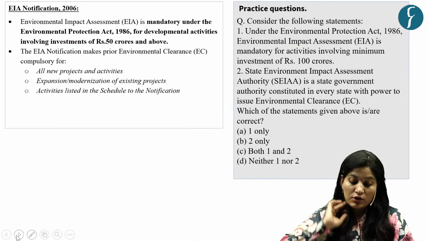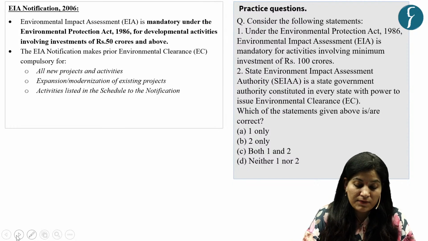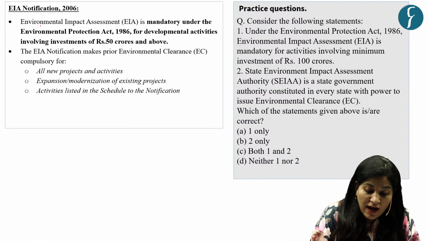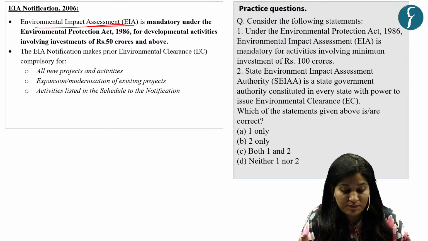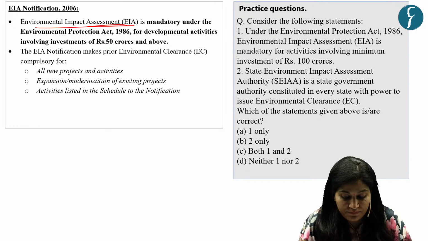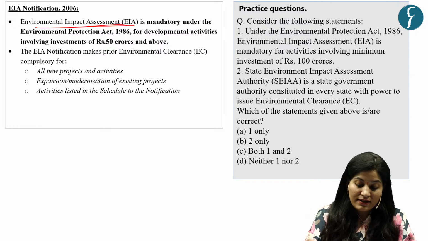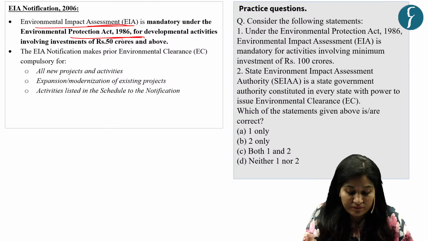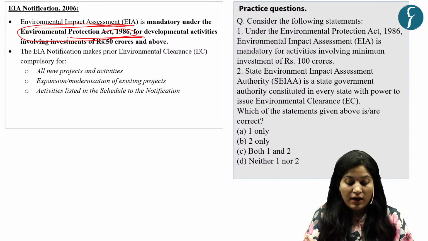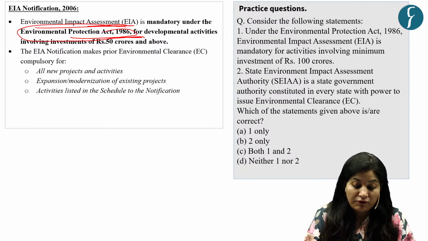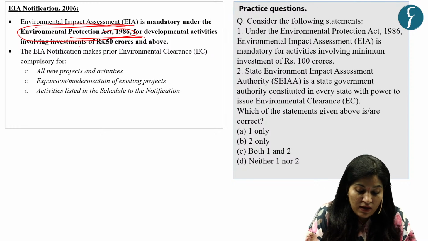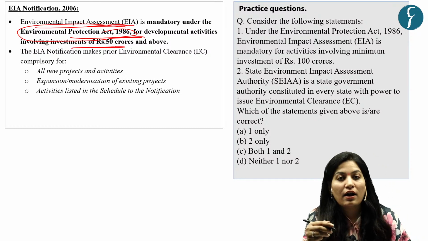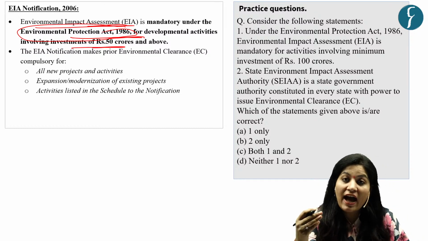Now, to understand environmental clearance, first we need to know about the Environmental Impact Assessment Notification 2006. See, it is mandatory under Environmental Protection Act 1986. So this act is important, and this involves development activities involving investment of rupees 50 crore and above.